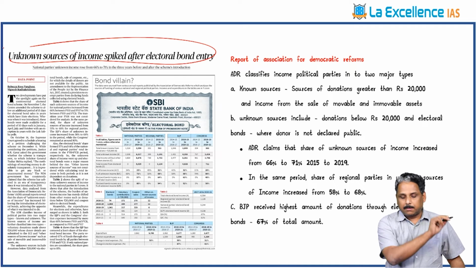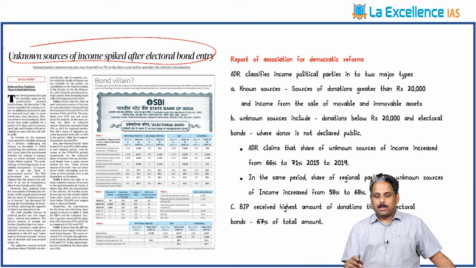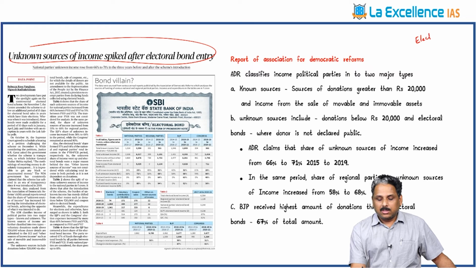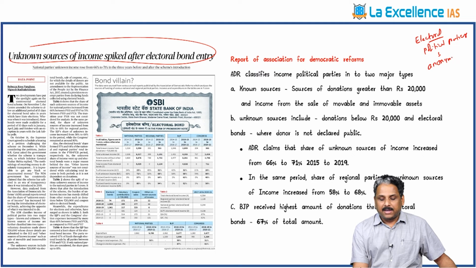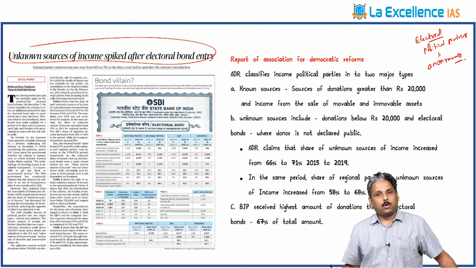Unknown sources of income spiked after electoral bond entry. You know what are electoral bonds? So these are for the political donations to the political parties. What is the advantage with this? The donations are completely anonymous. No one knows what these donations are, where these donations are going.